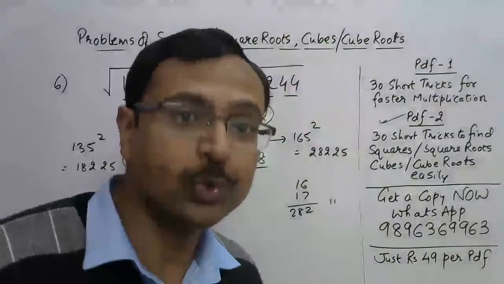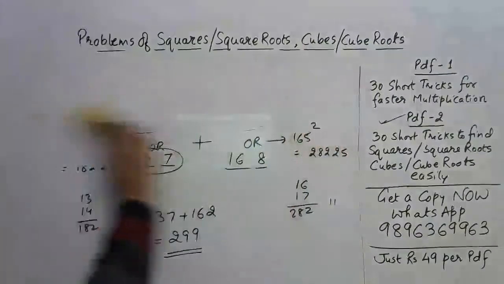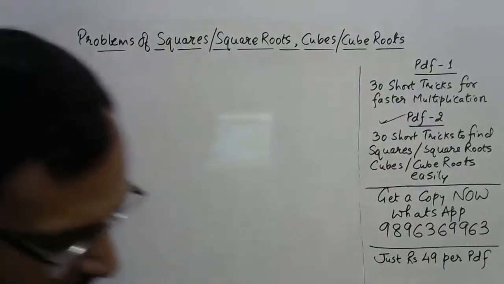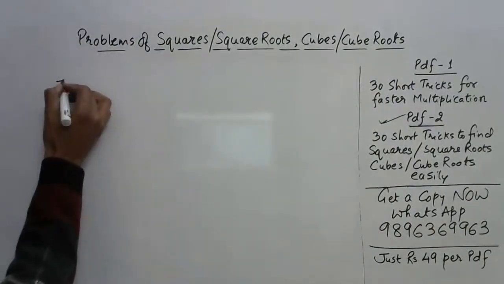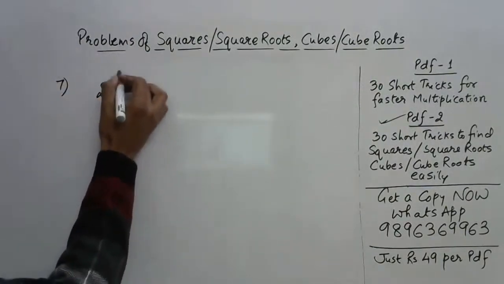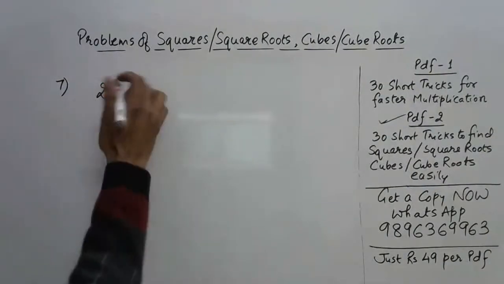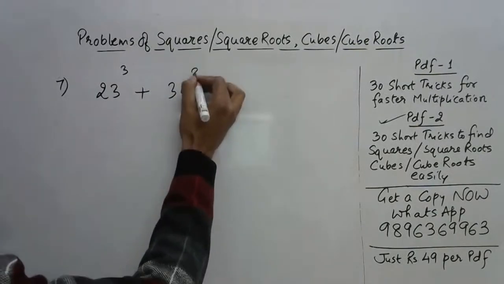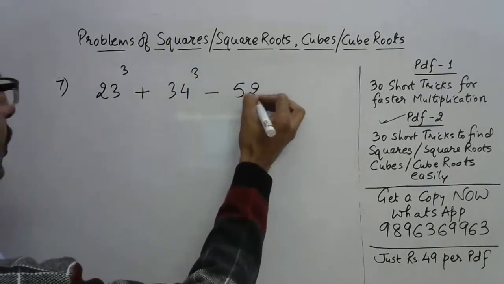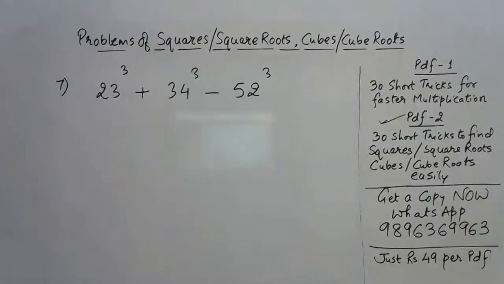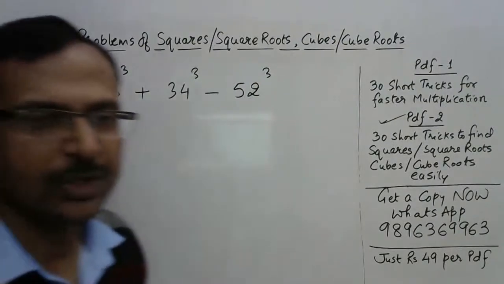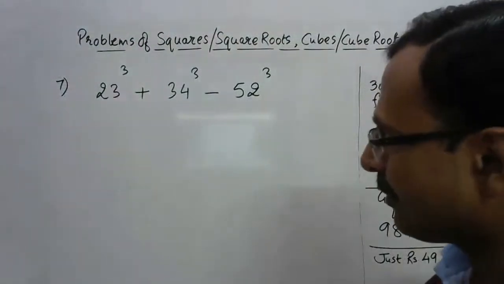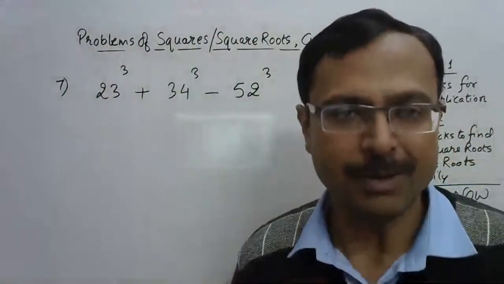And now I'm moving on to cubes. Now, question number 7 for cubing. Let's have 2-digit numbers first. I need the cube of 23 plus the cube of 34 minus the cube of 52. Okay, different question now, and you need to be aware of the cubing short trick, friends. If you don't know the cubing short tricks, then multiplication is going to consume double time.